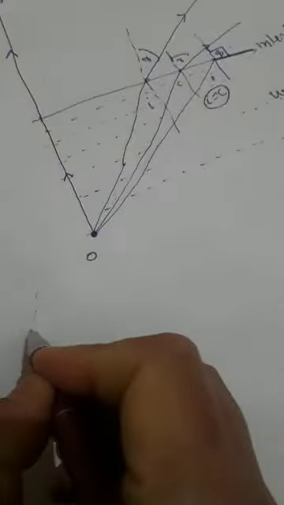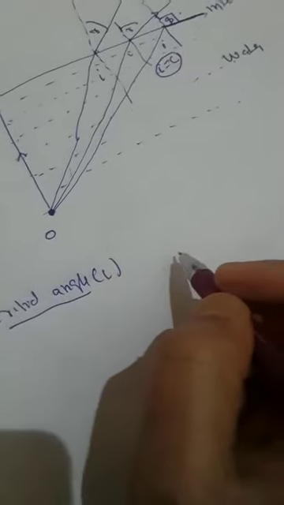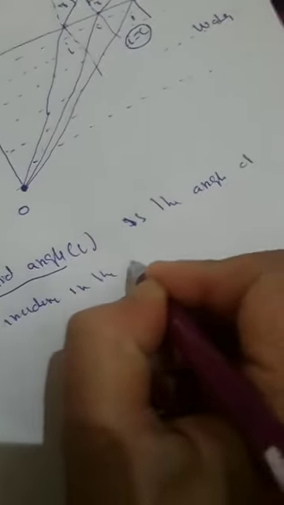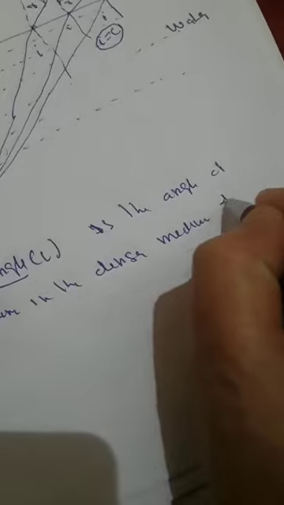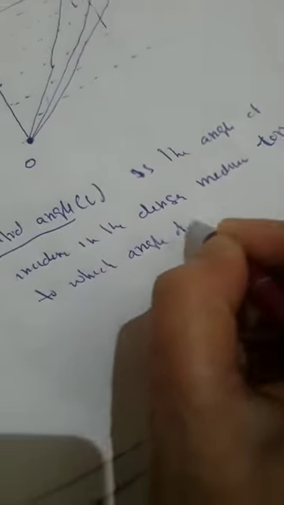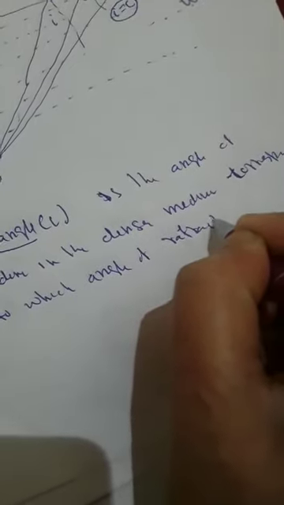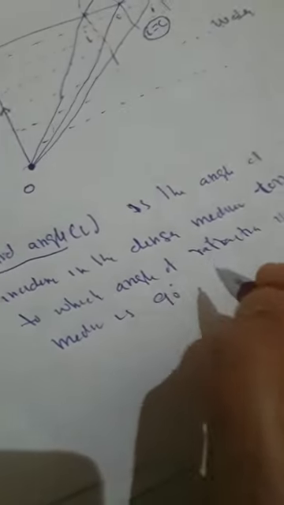If I write the definition of critical angle, it is usually denoted by C. It is the angle of incidence in the denser medium corresponding to which the angle of refraction in the rarer medium is 90 degrees. This angle is called the critical angle in the denser medium and is usually denoted by C.